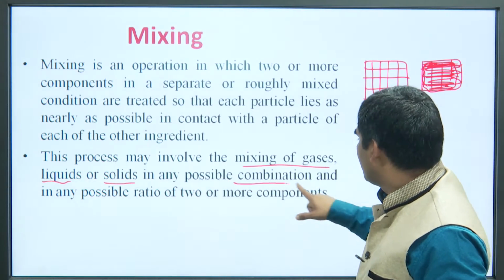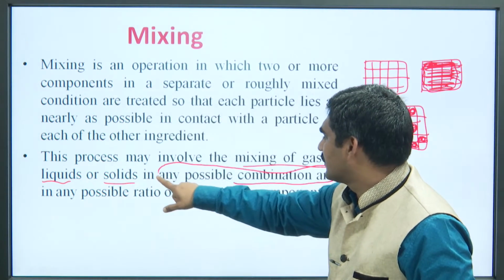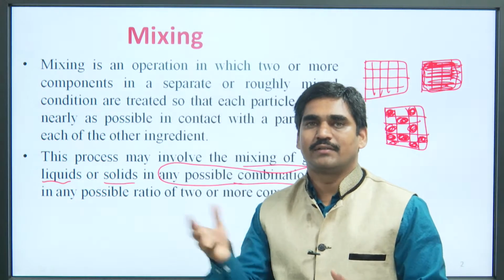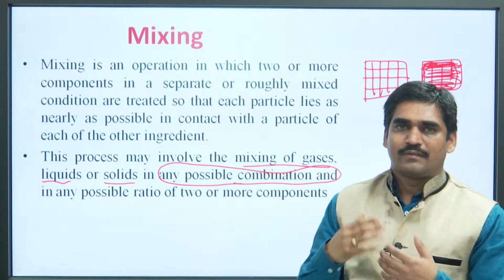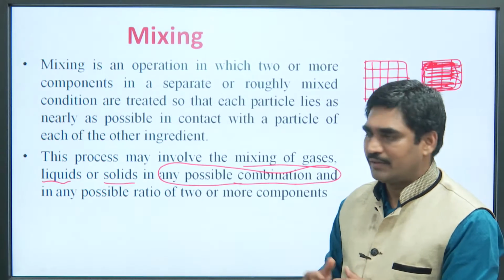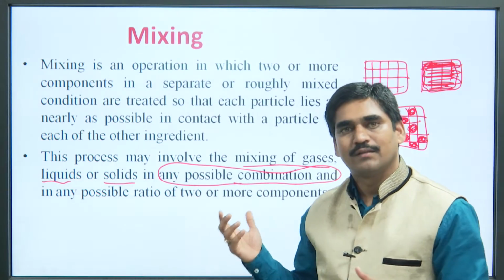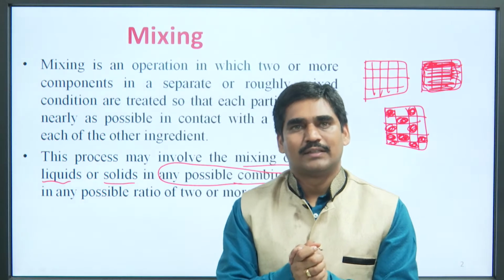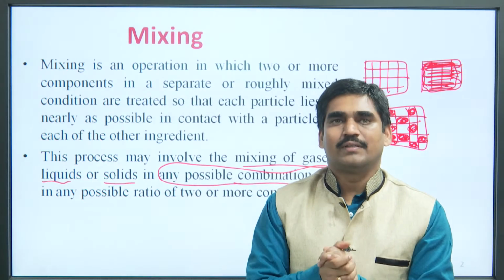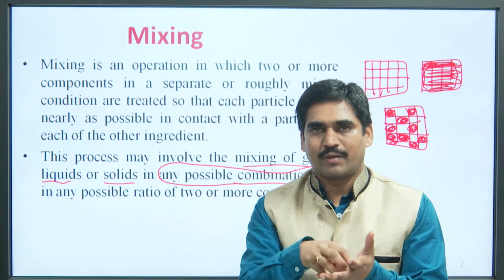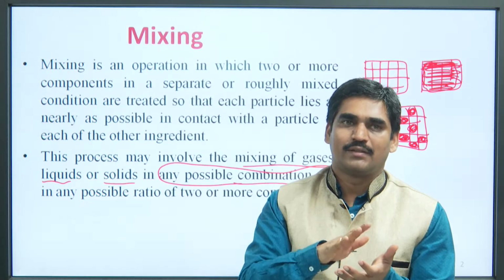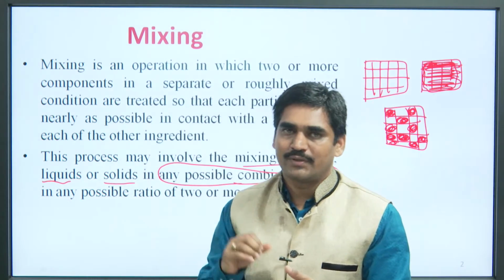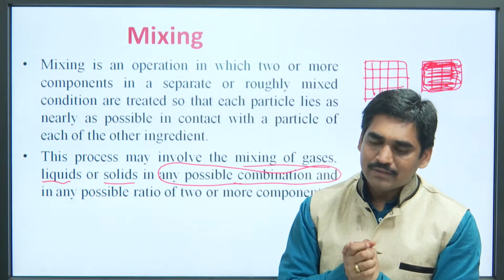Important thing is, in any possible combination, in 1:1 ratio, 1:2 ratio, 1:10 ratio, like that. So, the ratio of both the components may vary. In any possible combination, if both the components are mixed together in such a way that each particle of one component lies in close contact with the particle of the other component, that process is called mixing.